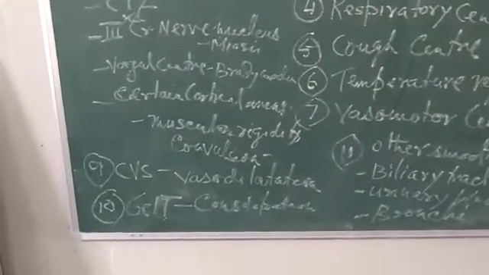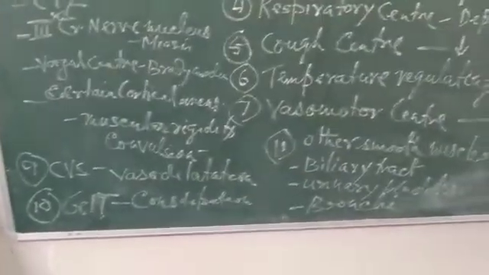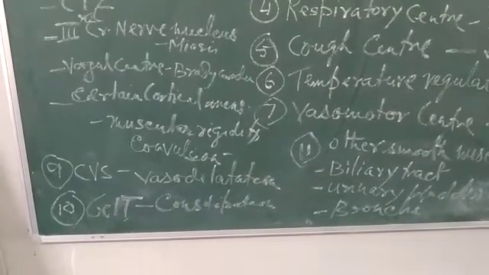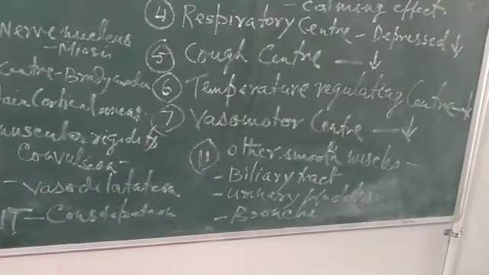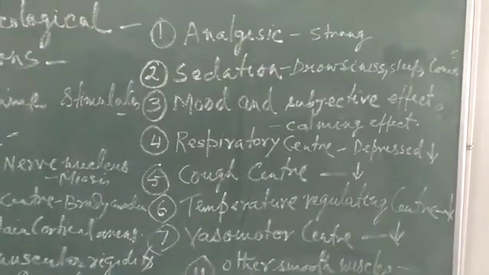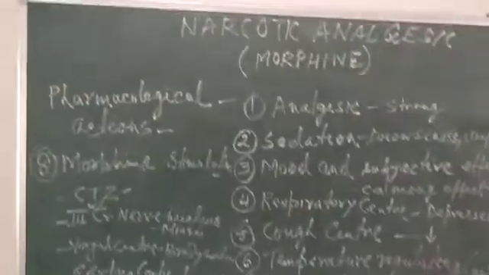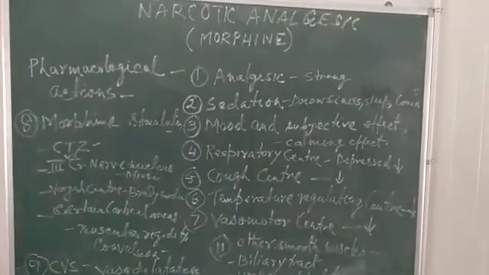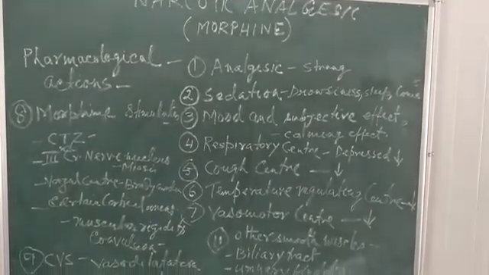Then, the respiratory center, cough center, temperature regulatory center and vasomotor center are all depressed, and there is also mental depression and sedation. So the pharmacological actions we have discussed are all depressant actions, but morphine also stimulates some centers.